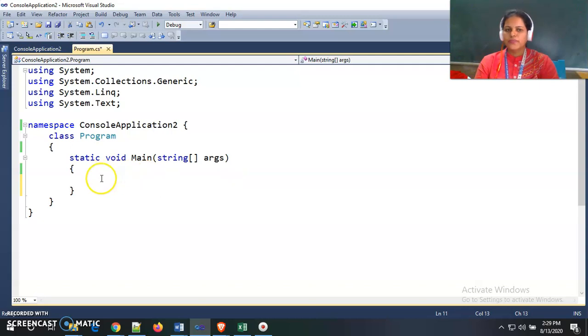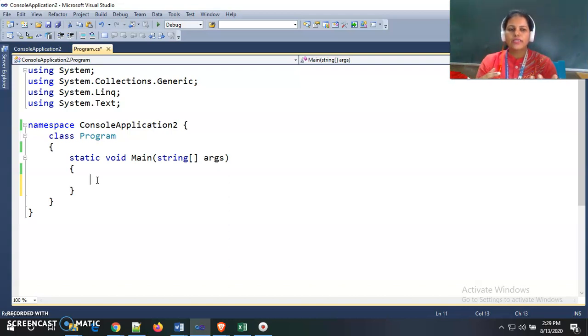Hello students, in this C# program we see what is meant by type conversion or typecasting, and there are two types of typecasting or type conversion: implicit casting and explicit casting. If we want to convert one data type value to another data type, then this comes under type conversion. Means we convert one data type value to another data type, so it comes under conversion.